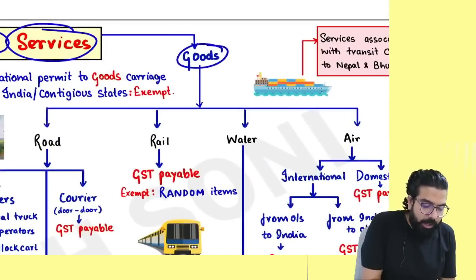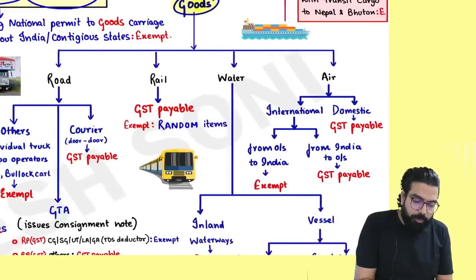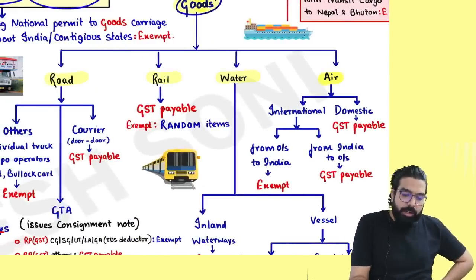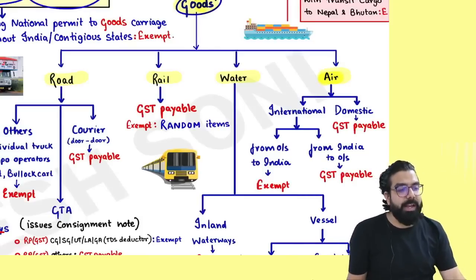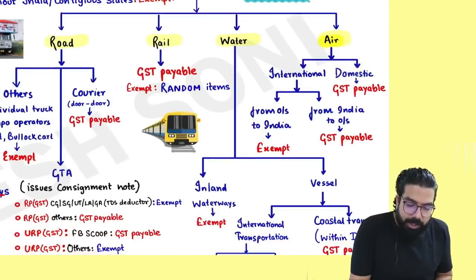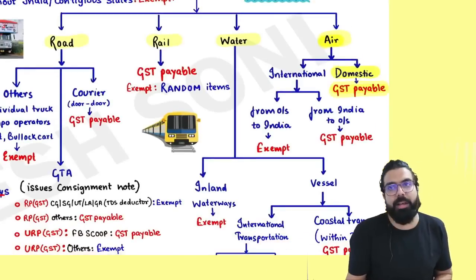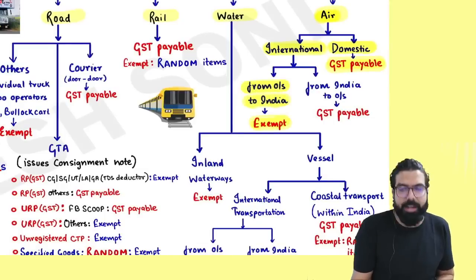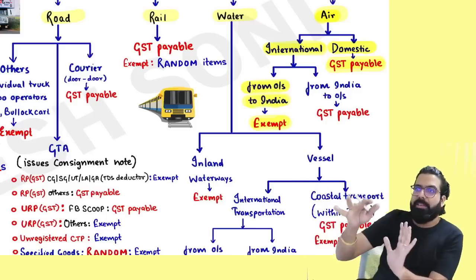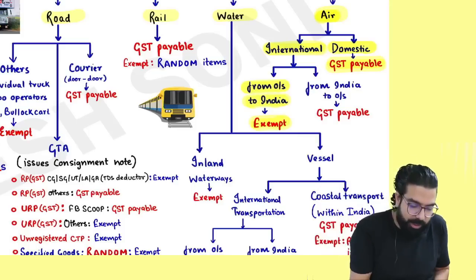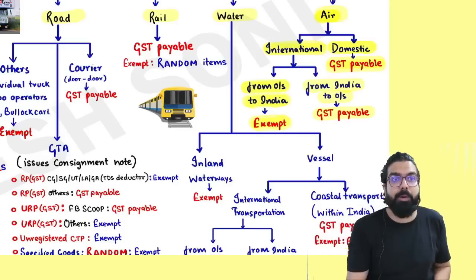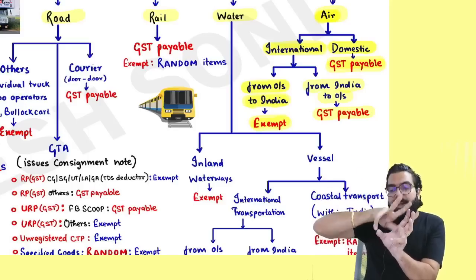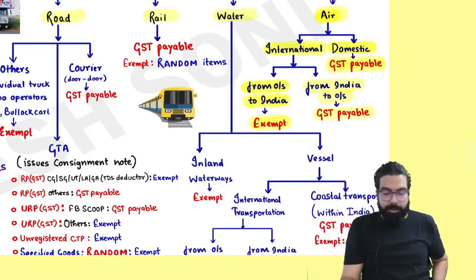Now on the right hand side, we have transportation of goods also. Transportation of goods can happen by air, water, rail or road. If air transportation of goods is happening, remember, if it is domestic transportation, GST will always be payable. If it is international transportation from outside India into India, it will be exempt. From outside India into India, GST is exempted. From India to outside India, GST is always payable.